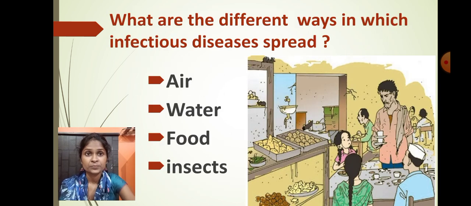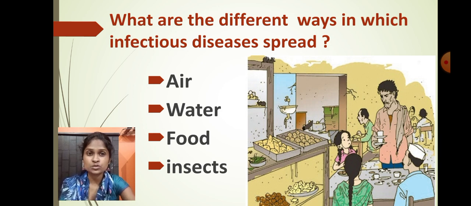Is that clear? So basically, what are the different ways in which these infectious diseases are spread? As you can see over here, there are basically 4 ways by which infectious diseases are spread from one person to another person: air, water, food and insect. Air, water, food and insect, these are the 4 mediums by which infectious diseases are spread rapidly.